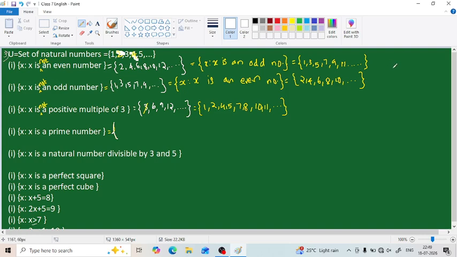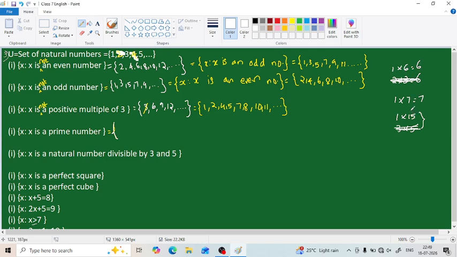Okay, if we write 1 into 6, it is 6, but there is also another option for 6. What is it? 2 3s are also 6. Since there is an option like 2 and 3, we can't say 6 is a prime number. Okay, but for 7, 1 into 7 equal to 7 is the only option. Okay, for 15, 1 into 15 is an option, also 3 into 5. Since 3 into 5 comes, this is not a prime number, it is a composite number. Okay, so prime numbers are numbers that can be written only as a multiple of 1.